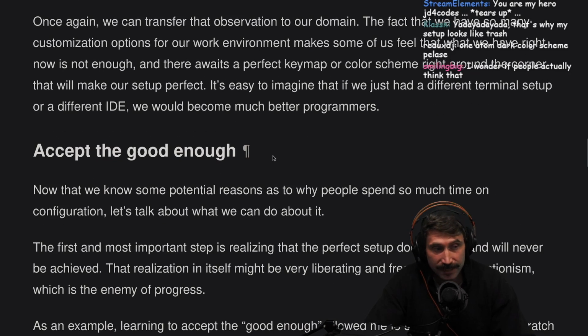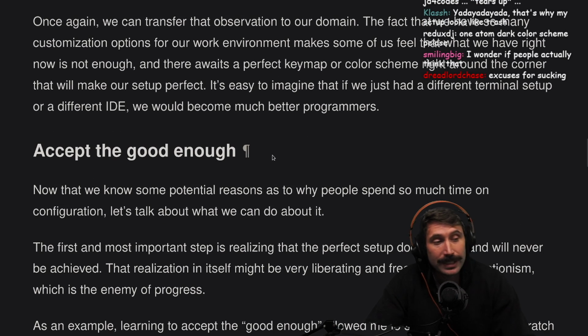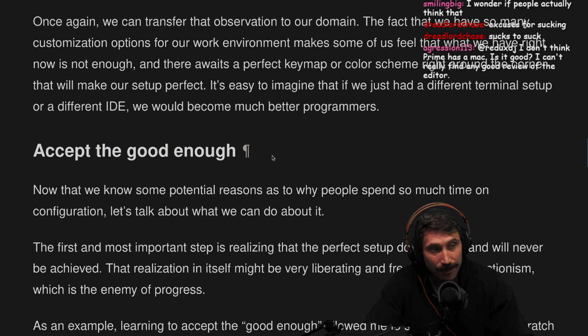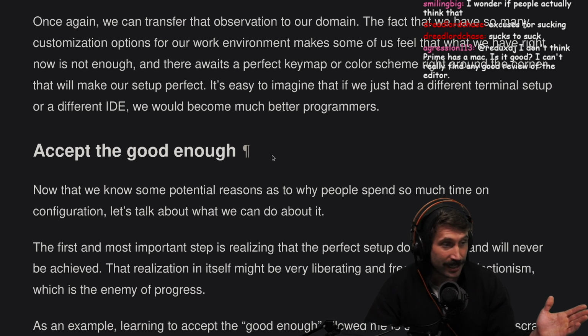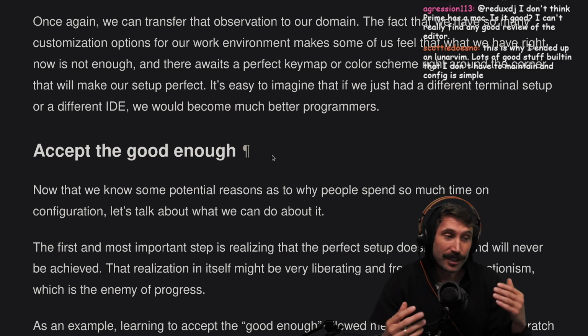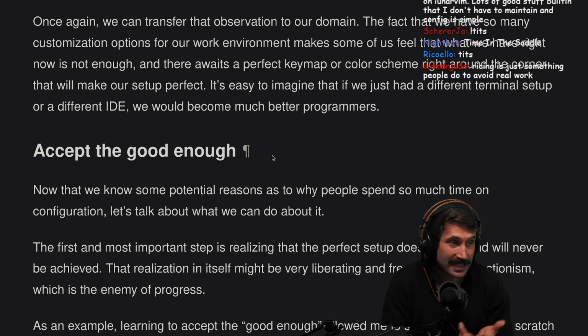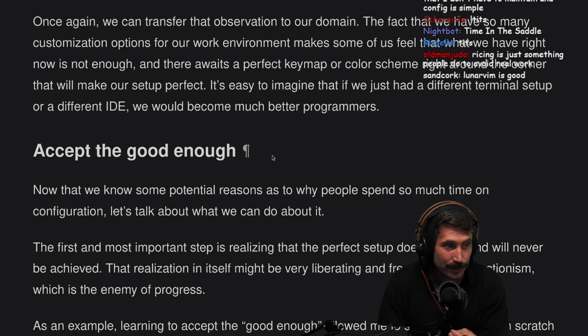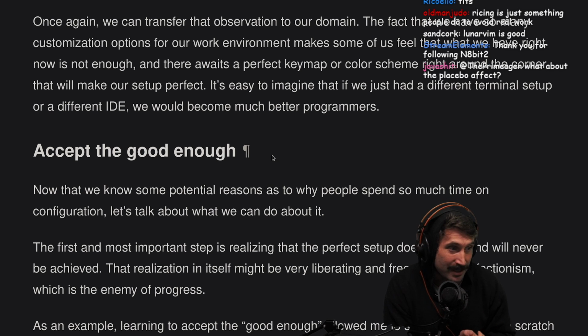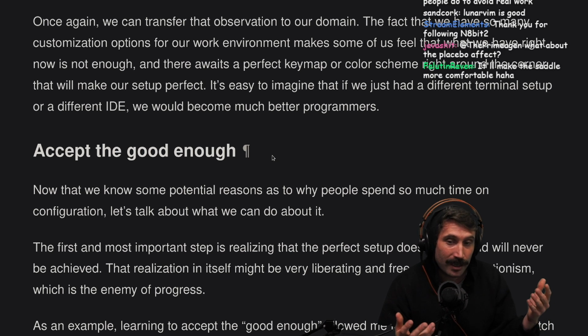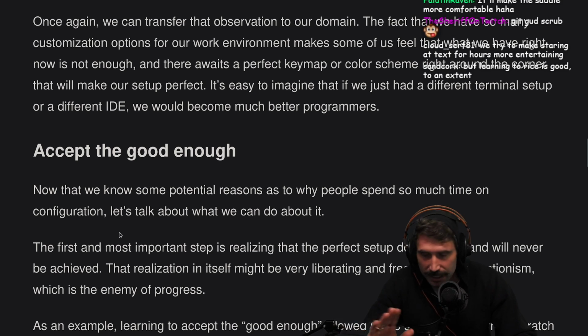But I will say customization and learning how something works will allow you to see programs larger. Sucks to suck? Absolutely. But that's why I don't want to bag on it completely, because customizing and building things does allow you to see things in a bigger, more complete way, which makes software less magical, which makes you more effective. So you got to know the bounds here.